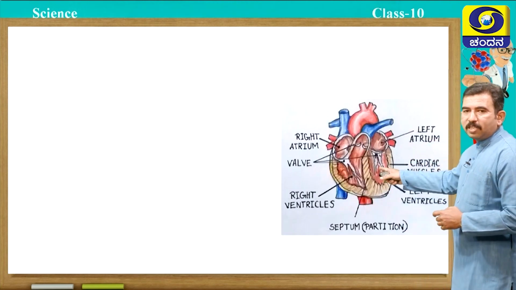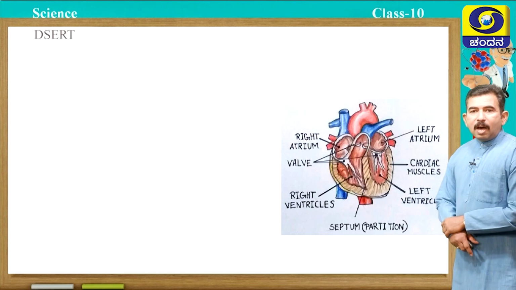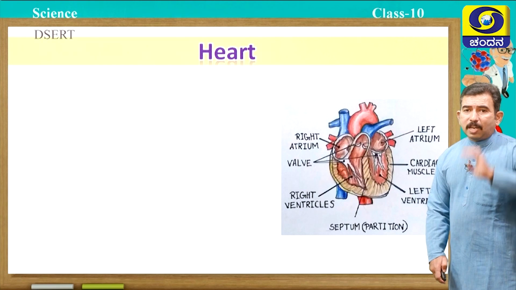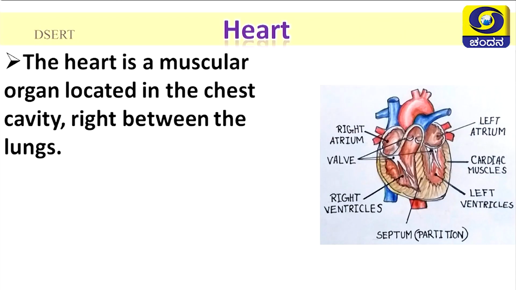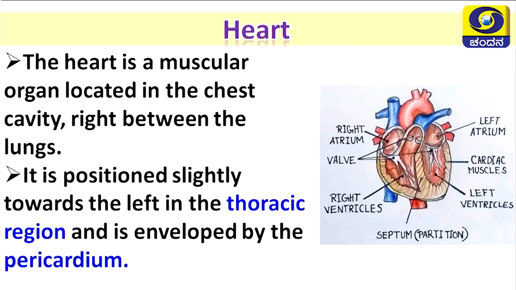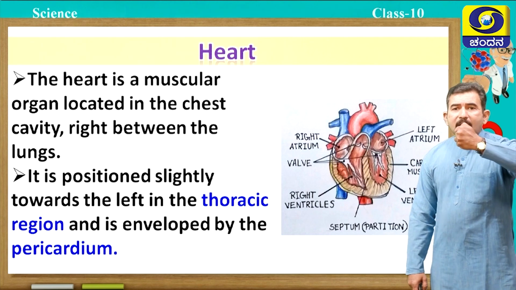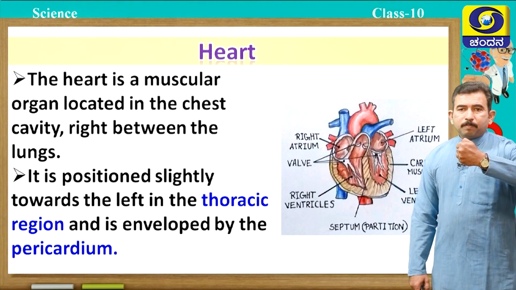Students, observe this diagram. The human heart is a muscular organ, mainly consisting of four chambers. Where is this heart located? Of course, our heart is located in the chest cavity, right between the lungs. It is positioned slightly towards the left in the thoracic region and it is enveloped by the pericardium. The size of the heart is as big as our clenched fist.